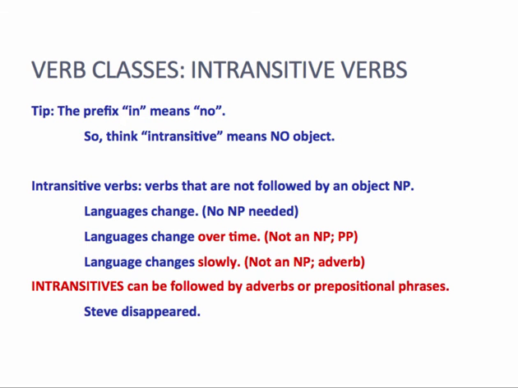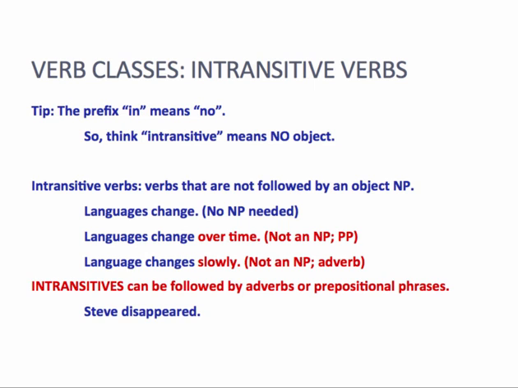Intransitive verbs do not have a noun phrase after them. So in these examples, languages change. No noun phrase is needed here. Therefore, in this example, change is intransitive. Languages change over time. Here, over time is a prepositional phrase.